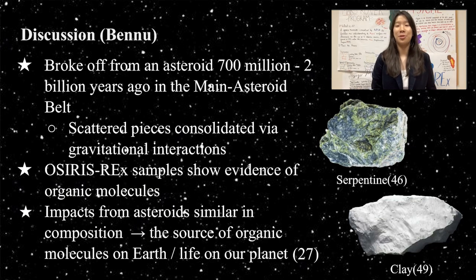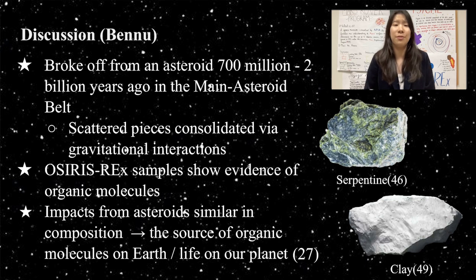Bennu, a B-type asteroid, contains many different elements and compounds that are telltale signs of its origins. Magnesium sodium phosphate, found in the samples collected from the OSIRIS-REx mission, suggests that Bennu broke off from a much larger and aqueous, carbon-rich asteroid 700 million to 2 billion years ago due to a collision in the main asteroid belt. The scattered pieces moved in a near-Earth orbit due to gravitational interactions with the gas giants to form Bennu.